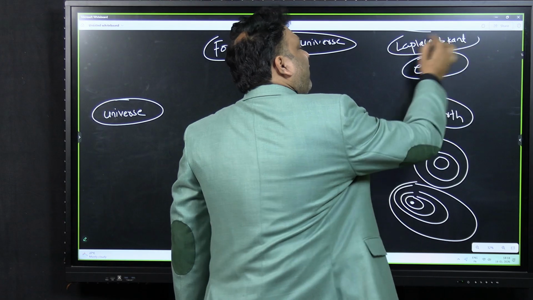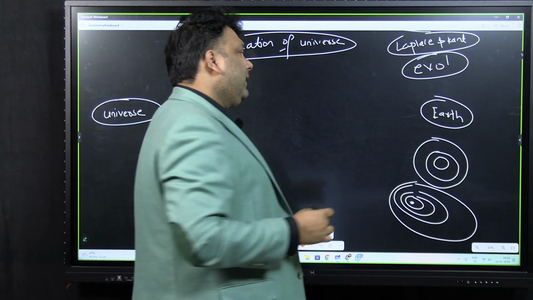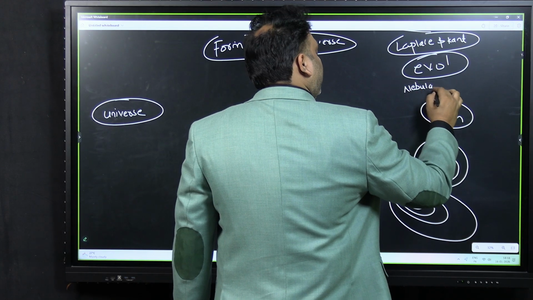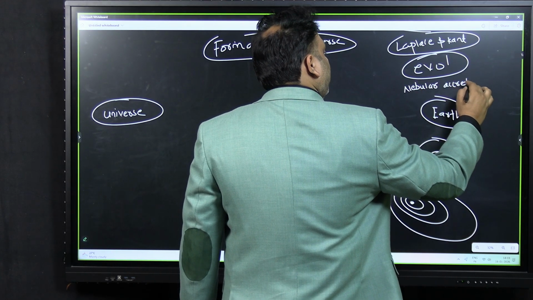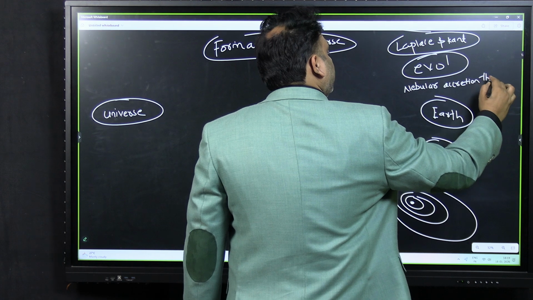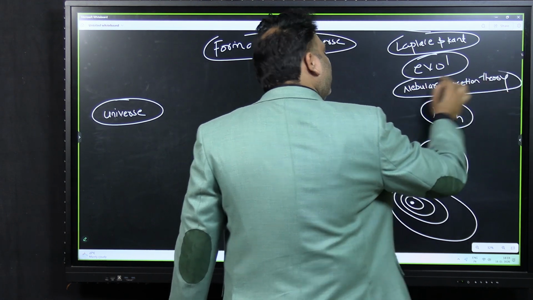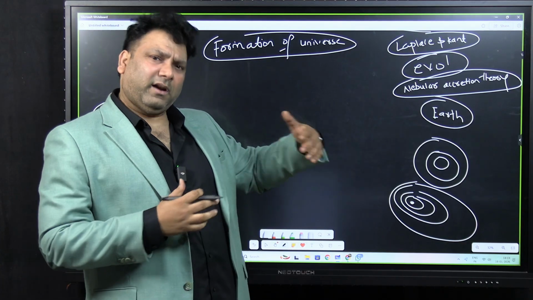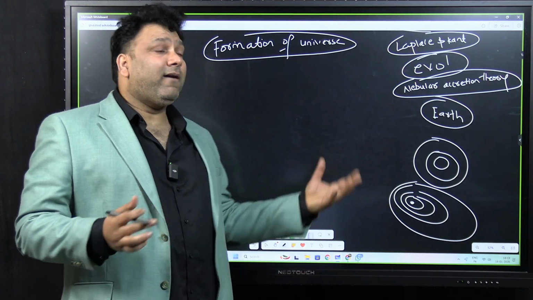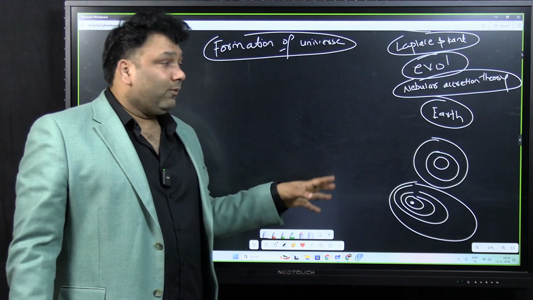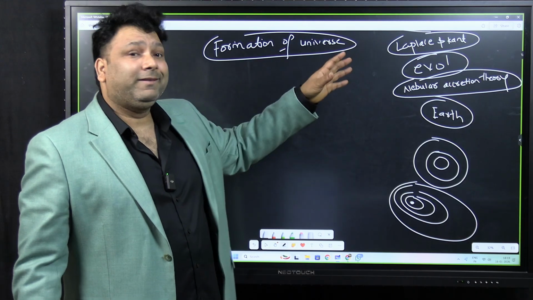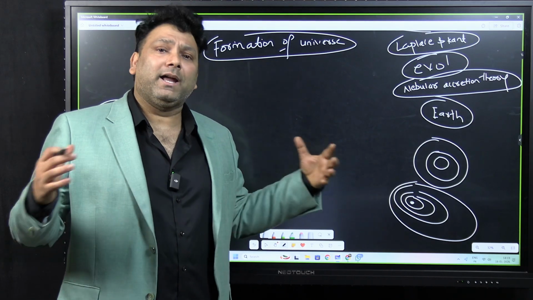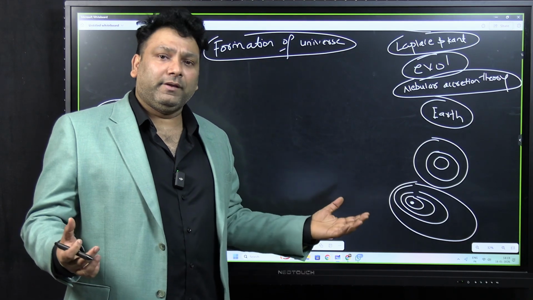They came up with something called the nebular accretion theory. Again, these kinds of things they will not ask in the examination, but still you need to have the crux of what is happening here and why I have taken this topic. The universe is formed because of this slow evolutionary process. Because of that, things are so beautifully arranged. There is a set pattern for the things.